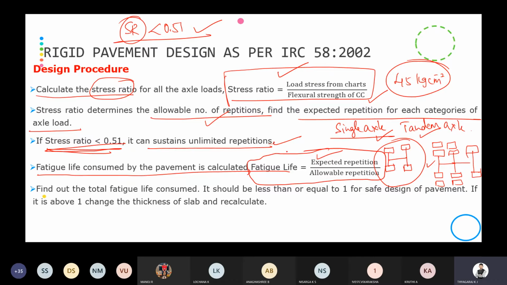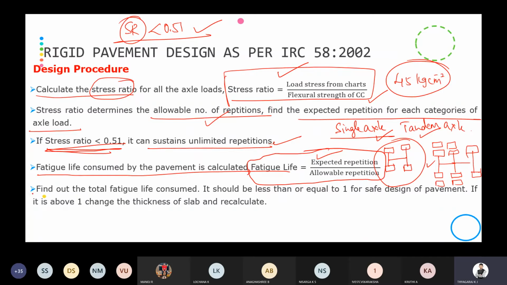Expected repetition, for example, we expect around 10,000 repetitions, but the allowable repetition, how many are allowed, may be 1000 or 1500. Expected means in the future how many repetitions we are going to consider. Allowable means in the field how many repetitions it can actually take.